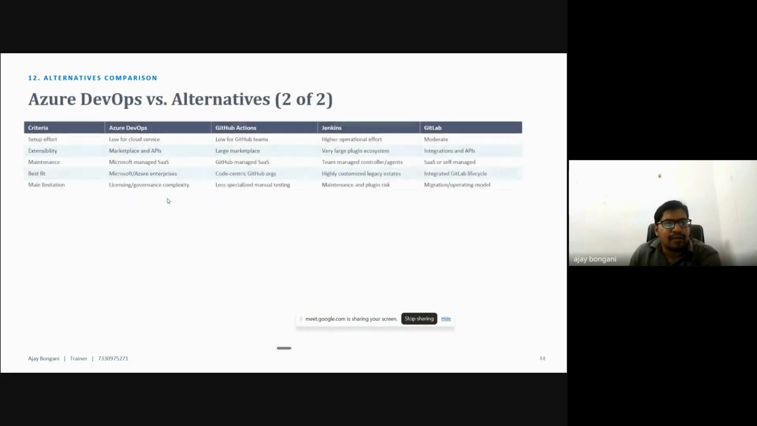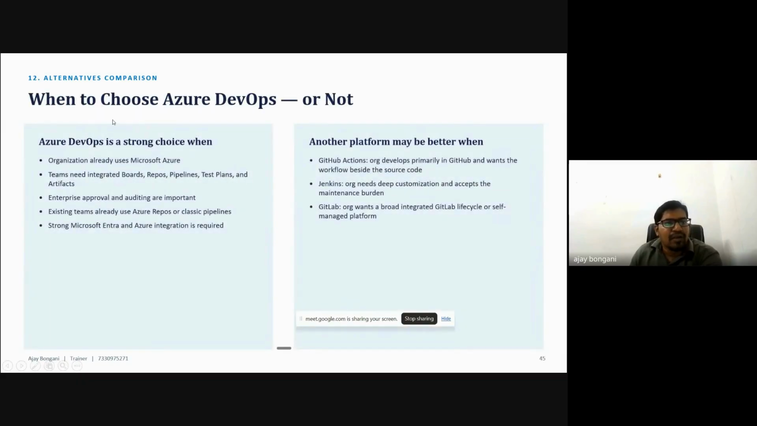Okay. So we can also use some support for it. What is the best fit, where it can fit? I have just given some examples. Then, when do you choose Azure DevOps or not? Azure DevOps is a strong choice when it is required.